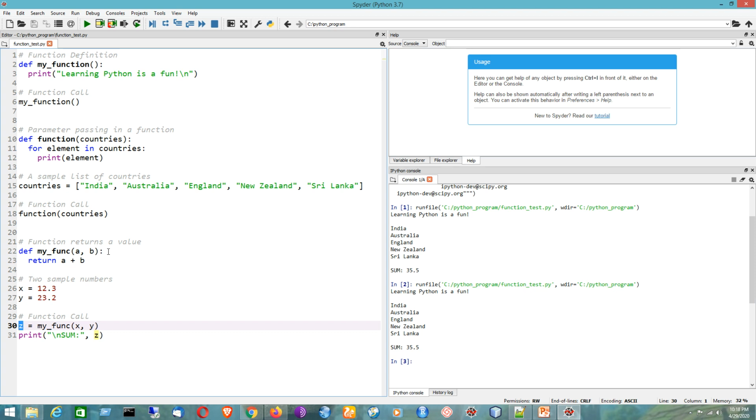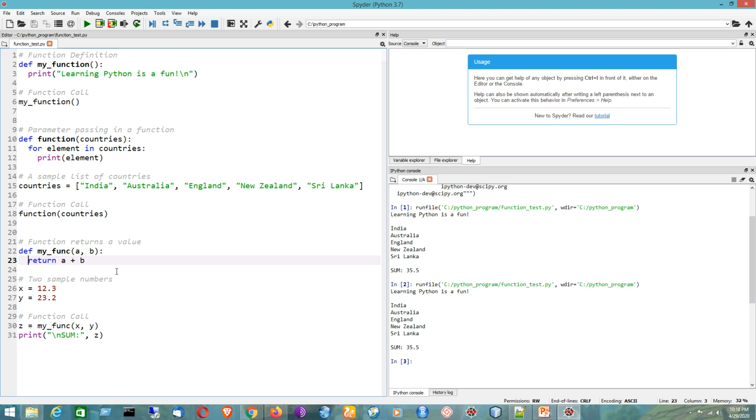So just have a look at the program here for once. Here I have used the colon, like the other coding snippets that I did earlier, and I have used proper indentation to define that particular function. Proper indentation is mandatory for writing Python programs, whether it's a function, a decision making statement, or a looping statement. The use of indentation is very important in writing a Python program.